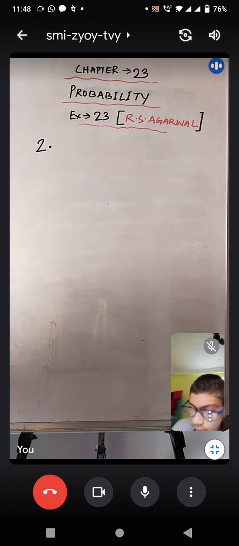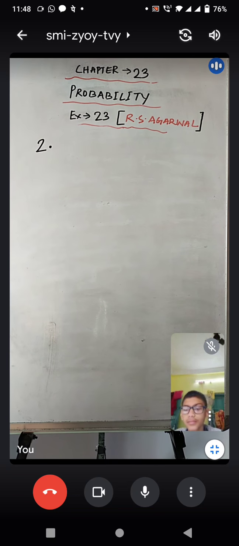Now this is question number 2 of exercise 23. Now according to question number 2, what do we have? 2 coins are tossed simultaneously 200 times and we get 2 heads 58 times, 1 head 83 times and 0 head 59 times.